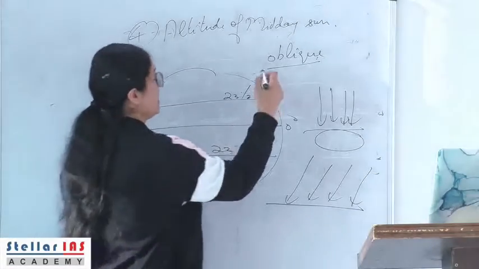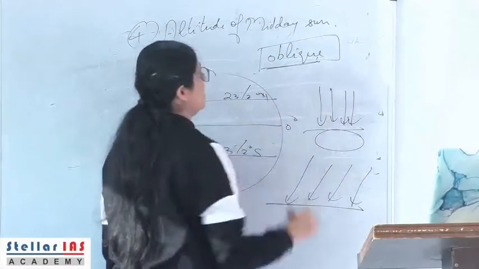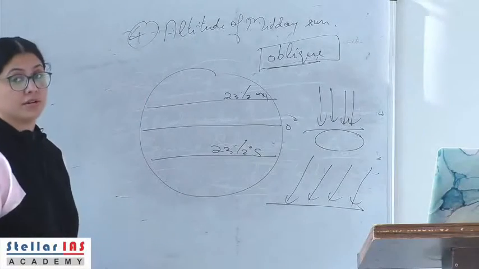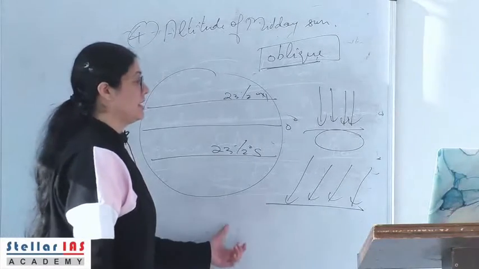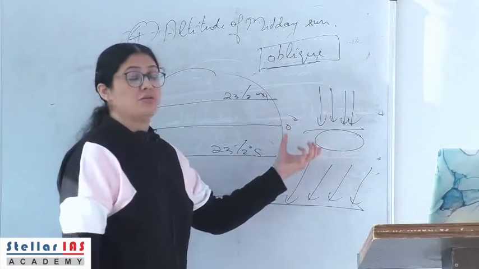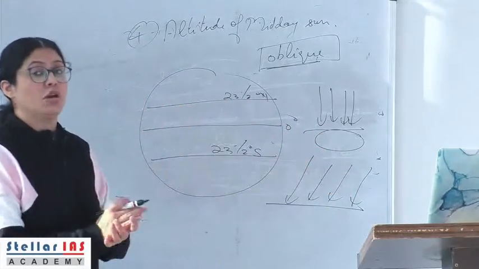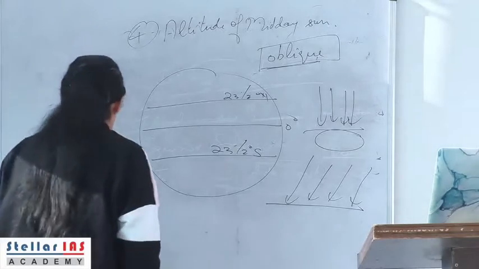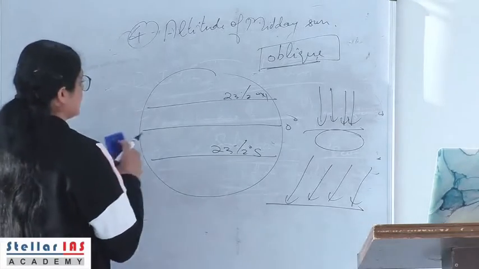So oblique rays of the sunlight always are diffused more, right, and they cover a larger area, whereas vertical rays of the sunlight, a large amount of radiation is striking a smaller area, right? There is less diffusion and less scattering.